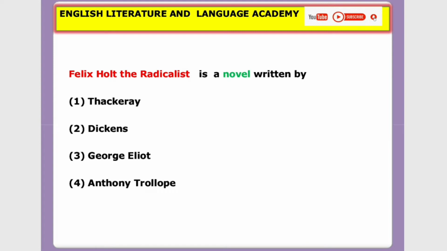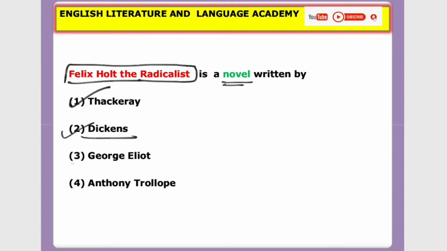So the first question is: Felix Holt the Radical is a novel written by, let's see the options. Option 1, Thackeray. Option 2, Dickens. Option 3, George Eliot. Option 4, Anthony Trollope. So the answer is George Eliot. This novel, Felix Holt the Radical, was written by George Eliot.